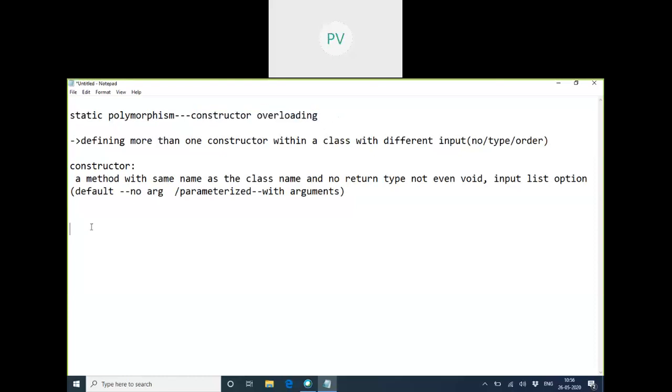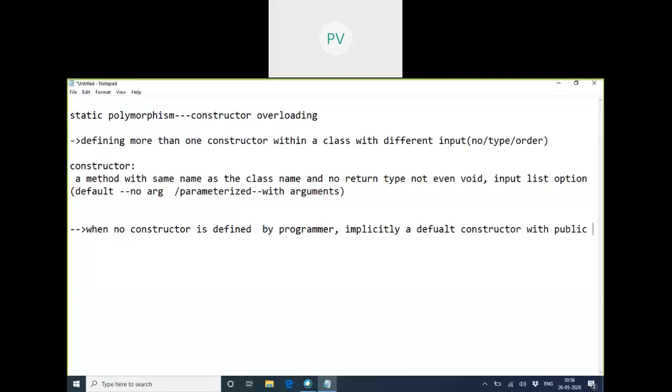Now there are a few points we have to remember. First, when no constructor is defined in a class, when there is no constructor defined by the programmer, then the compiler will add an implicit default constructor. For every class there is a default constructor, and that too with the public access specifier. Whatever is written by the system is default and public.